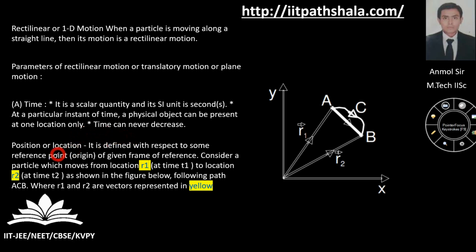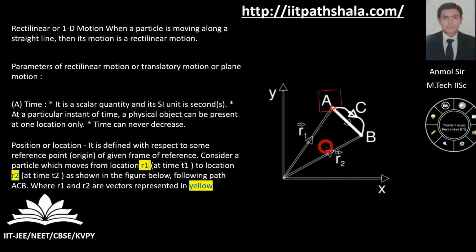Now the second thing is position or location. As you can see in this curve, a particle is initially at position A. You have defined a vector defining the position of the particle present at A. Now you are moving on the road ACB and you are finally at point B, as represented by this vector R2.